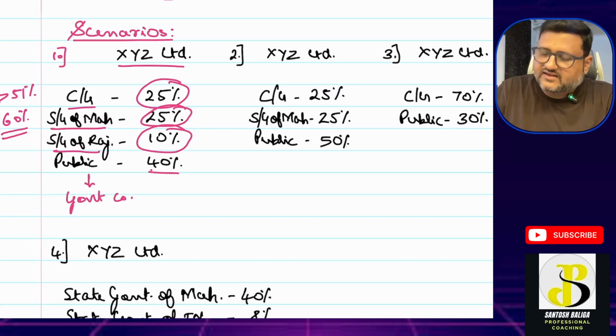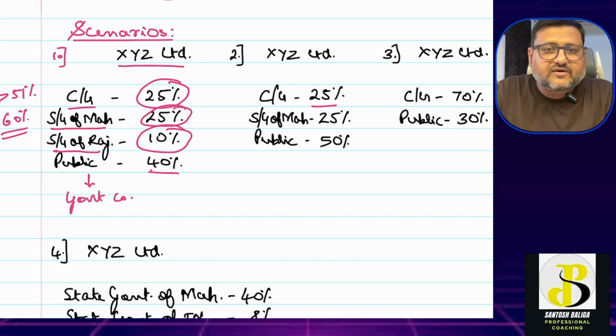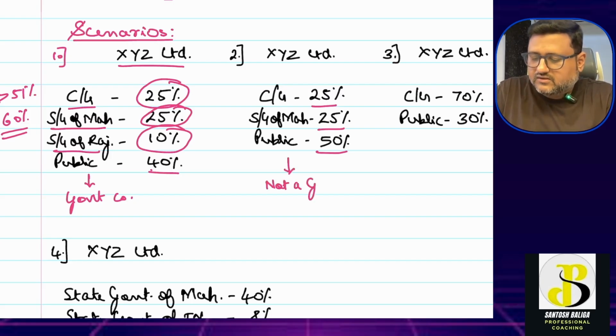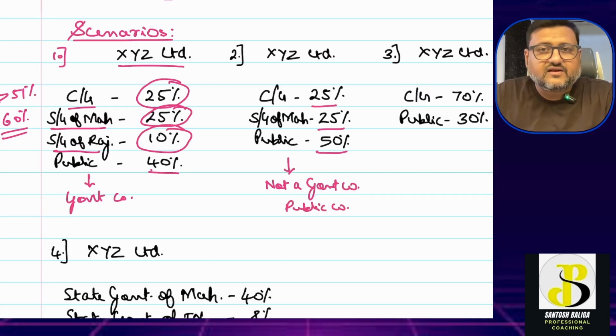The second scenario is saying that central government has 25%, state government of Maharashtra has 25%, and public has 50%. So over here the threshold of at least 51% is not met, and hence XYZ company will not be a government company, but just any other public company. Is this clear? Okay.